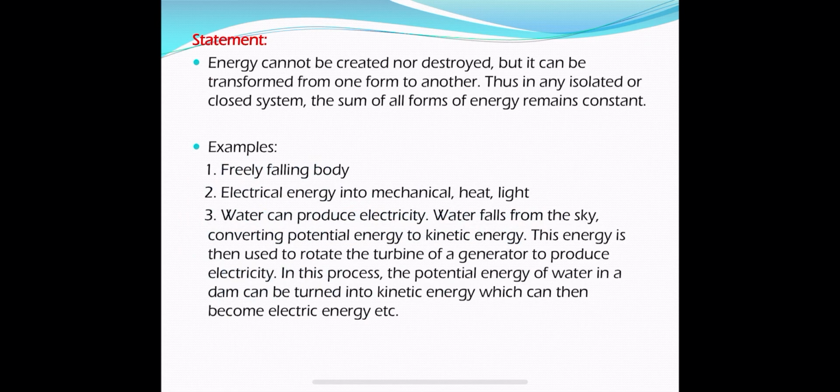Okay, let me give some examples for the law of conservation of energy. First, a freely falling body. Do you know what a freely falling body is? When an object is dropped from a certain height, dropping means the initial velocity of the body should be 0. From a certain height we are just dropping the body, and that is called a freely falling body.